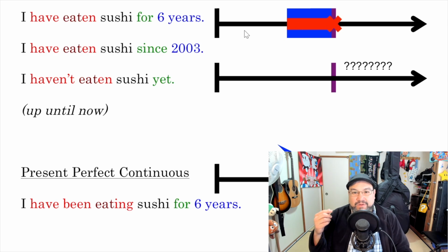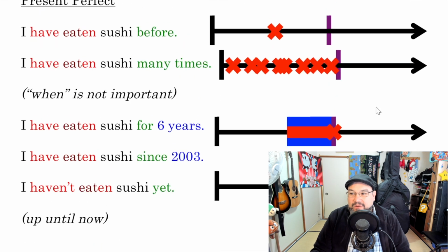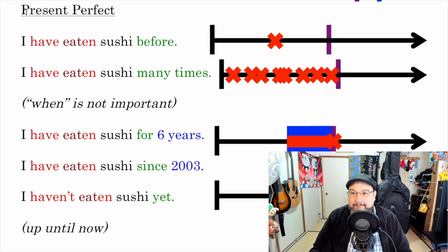So for example, right now I am not eating sushi. Okay. But I have eaten for 6 years, let's say. So it's something that started in the past and it affects me now. Okay? So that's why it's called the present perfect. So this experience changed me as a person. That's how we think about it. Okay? But really, as an American, I just say it's not important when it happened.